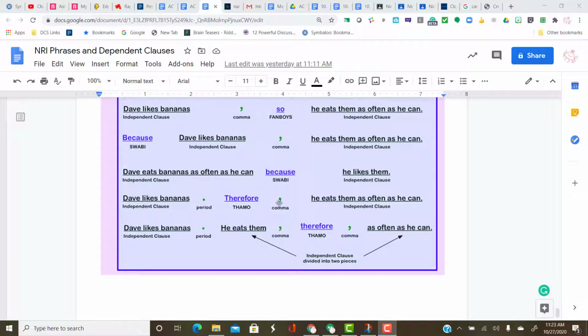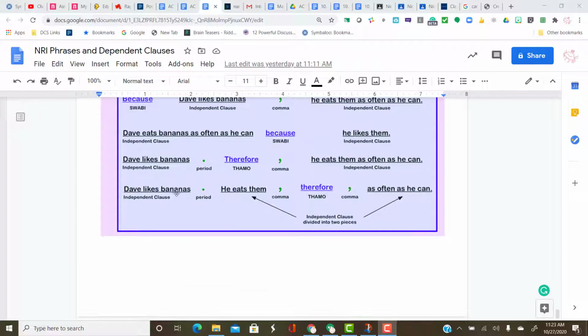Then finally, the two thamo options. You can put a thamo between the two sentences. They have a period before and a comma after. You can always also use a semicolon before and a comma after. Or you can just put a period at the end of the first sentence, then put the thamo in the middle of the second sentence, surrounded by commas. And that's it. So good luck on the practices. Good luck on the growth quiz.